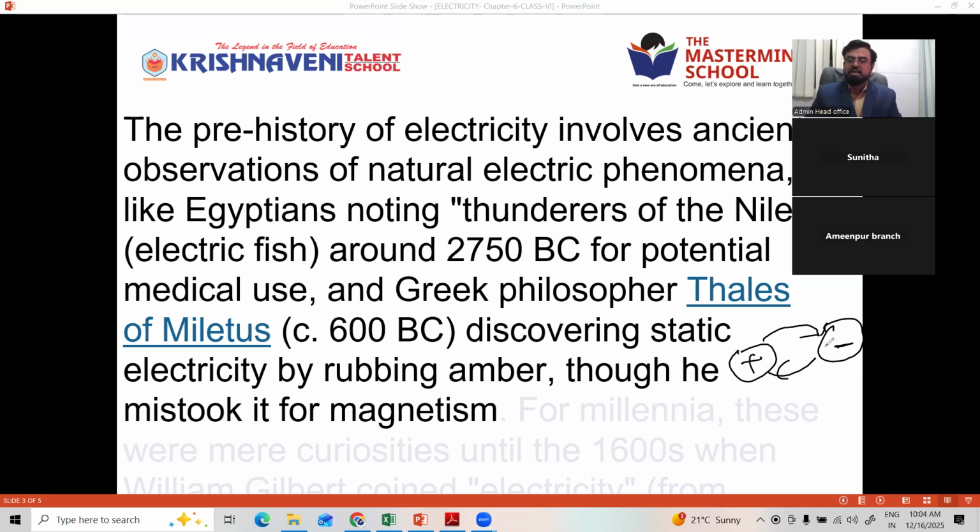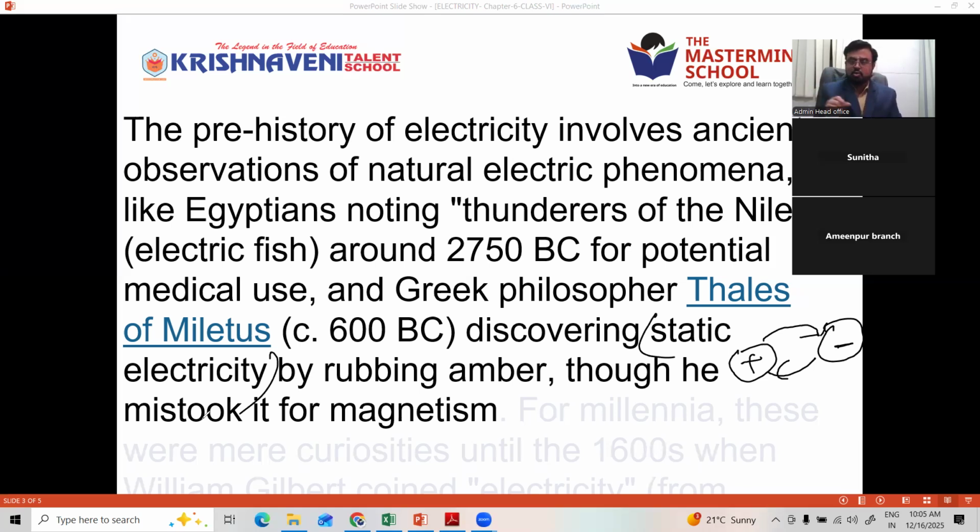Such electricity at that time was named static electricity, because it forms at the same place. Without movement, without motion, electricity came. The same thing, when electrons start flowing from one place to another place, the electricity is called current electricity, what we are using. We all know electricity is nothing but current. What is current? Flow. In static, there is no flow, only transfer. But in current, there is a flow.